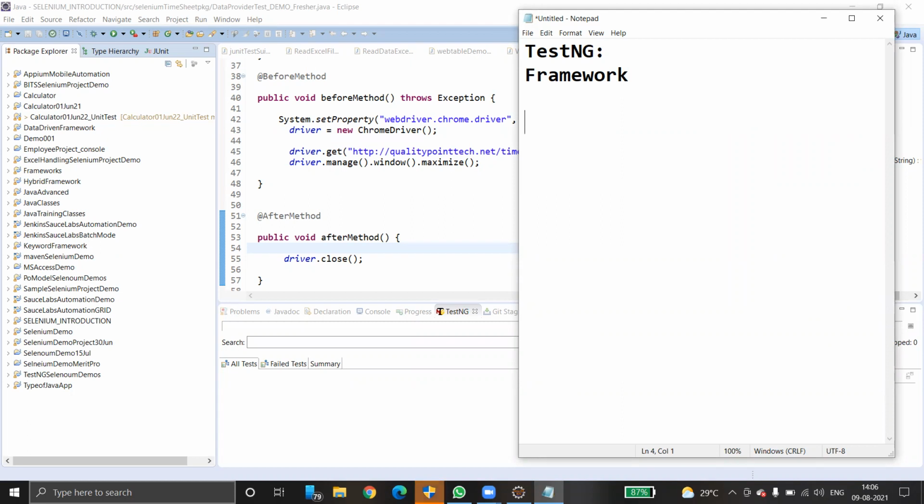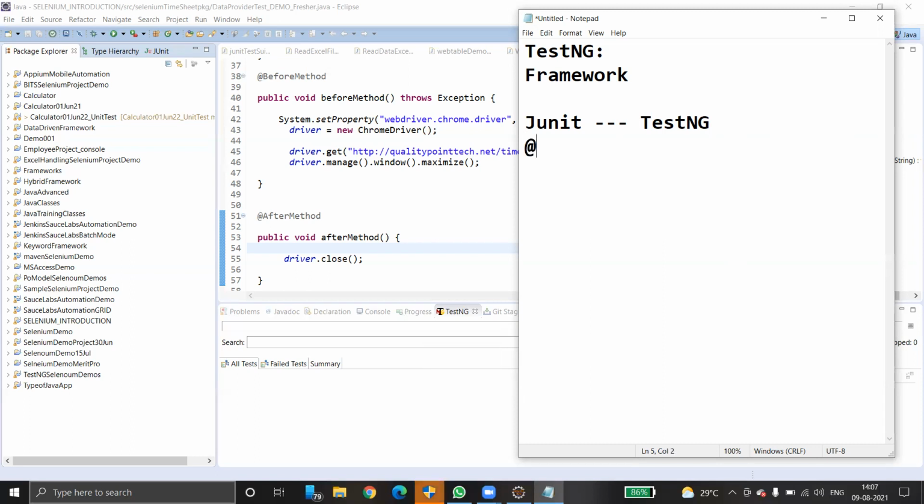What is the difference between JUnit framework and TestNG framework? JUnit is also a framework. TestNG is also a framework. What's the difference? JUnit is basically used for unit testing purposes, but TestNG is used for automation testing purposes.